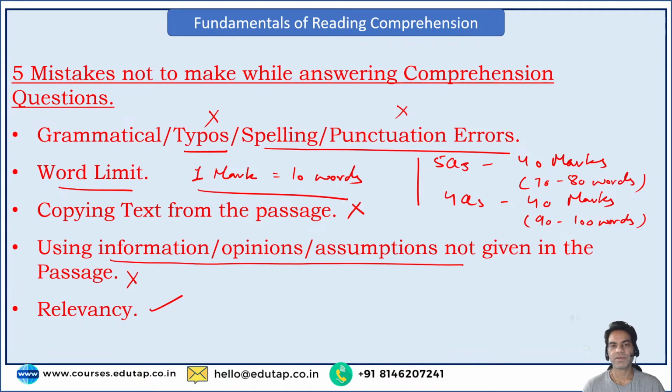How well you can infer the answer and how well you can elaborate it in your own words. So guys, please give me a confirmation if you have understood the difference, that reading comprehension is about elaboration skills. It's not just about answering the question. It's not that if there are 5 points and you put 5 points there, you expect to get 10 out of 10 because you've written all the 5 points, but you did not elaborate. Got it? That is what they're looking for: finding out the answer, but then elaboration in your own words.